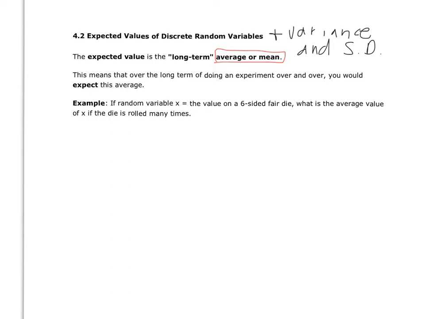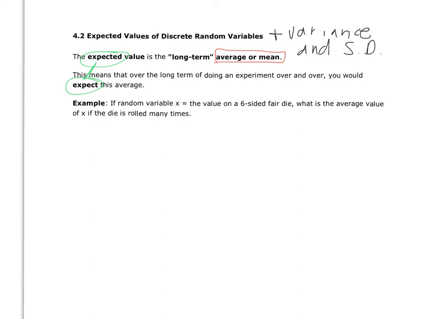We're just finding a mean. So this means that over the long term of doing an experiment over and over, you would expect to get this average or this mean. So that's where that word expected comes from. That's why we have kind of a different terminology. So we're thinking about over the long haul, if we repeat something over and over and we took the average of the outcome or the random variable that's associated with the outcomes, then we would get this expected value.